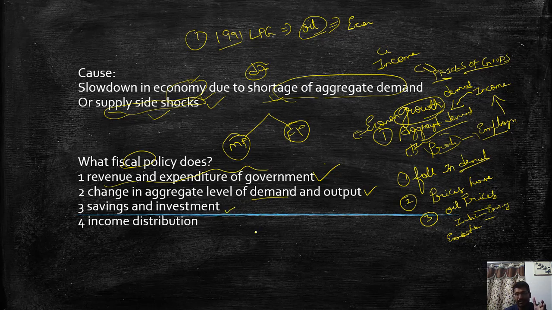Because if you reduce the indirect taxes, people will have more disposable income, so they will save more and invest more. Again this will come as capital for the companies, isn't it? Why? Because if a person saves, he puts that money into banks and the banks lend. So in this way the fiscal policy helps.